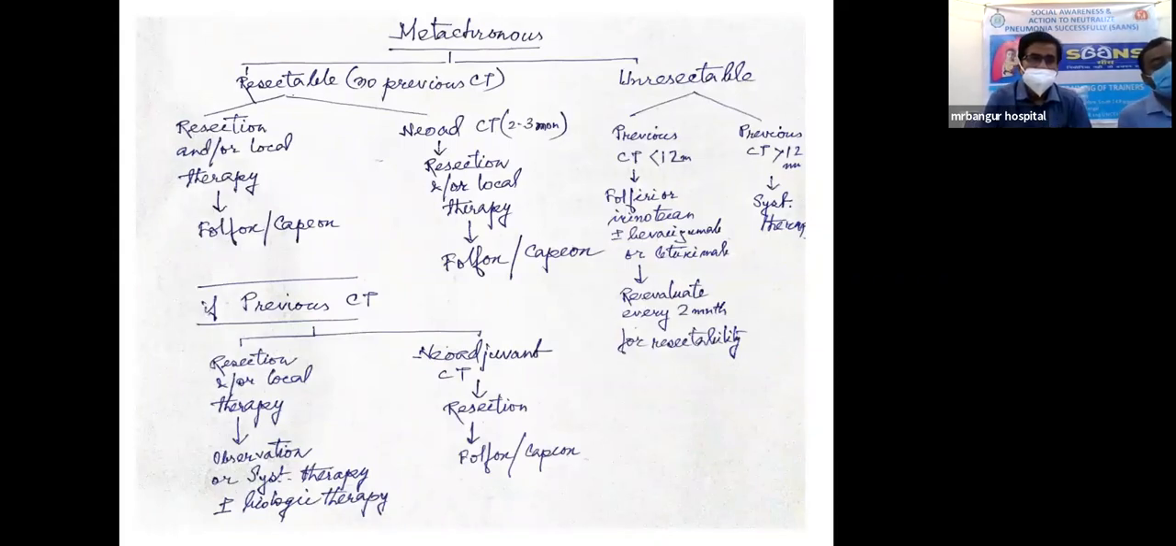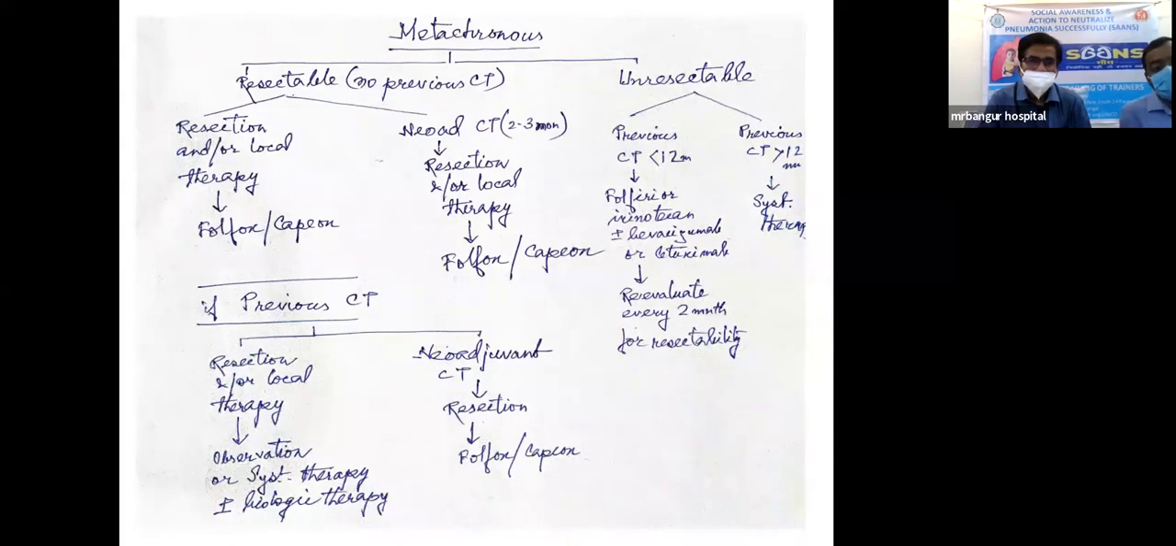Now, coming to metachronous disease, it can be resectable or unresectable. The resectable metachronous disease can be of two types: where we haven't given chemotherapy previously, or where we have given chemotherapy previously. In cases without previous chemotherapy, there are two ways. In one way, resection and or local therapy is followed by FOLFOX or CAPOX. In the other way, we can go for neoadjuvant chemotherapy for 2 to 3 months, then resection and local therapy, followed by FOLFOX or CAPOX.